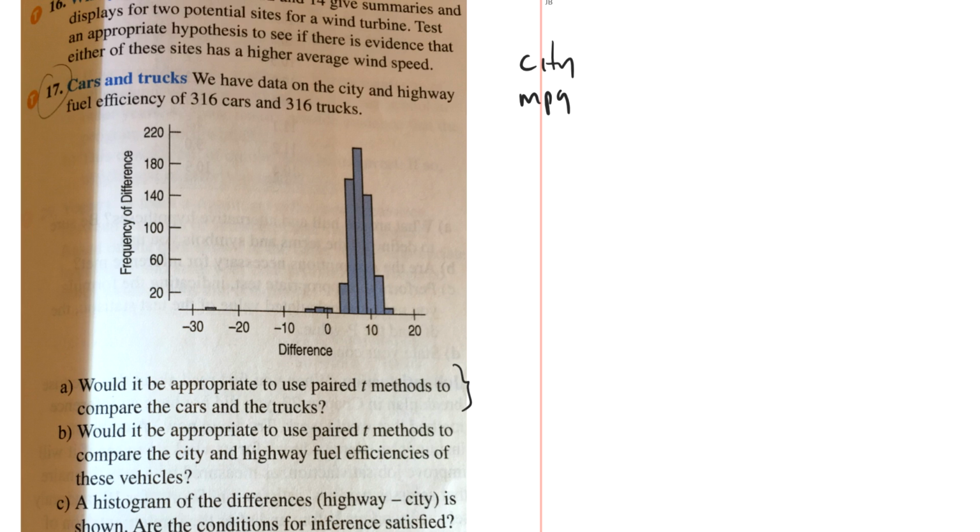Okay. How would I compare? I'm trying to think here. I want to compare cars and trucks. So let me write it like this. I've got data on cars, and I've got data on trucks. Are these two somehow related to each other, the cars and the trucks?